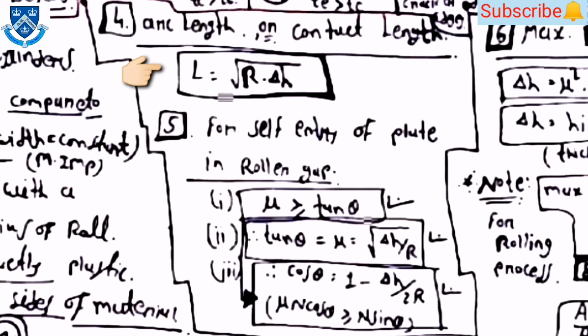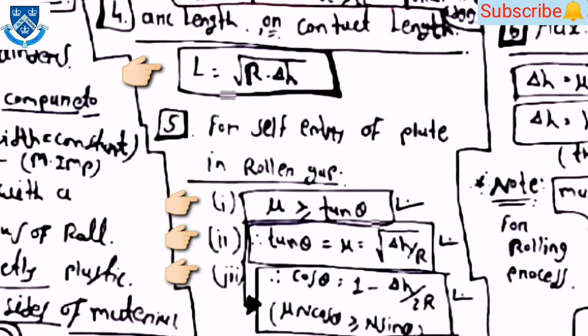Then one more important equation is the arc length or the contact length. L is equal to under root R into delta H. Then for self-entry of the plate in the roller gap, you can use this equation: mu is greater than or equal to tan theta. Then tan theta is equal to mu, which is equal to under root delta H upon R.